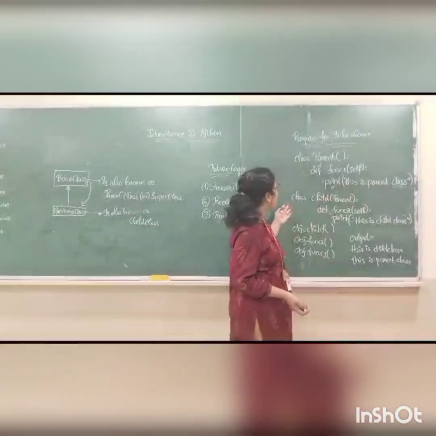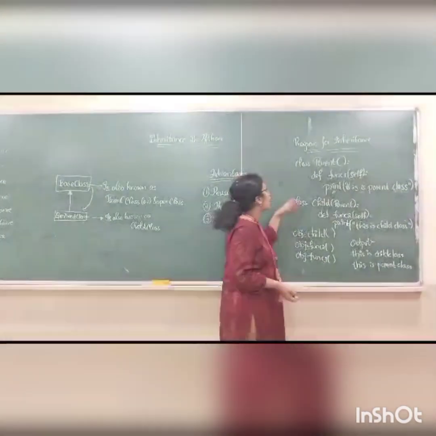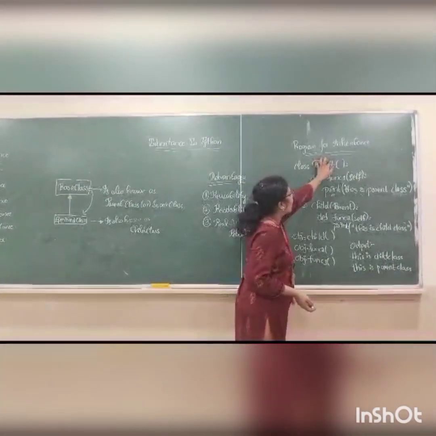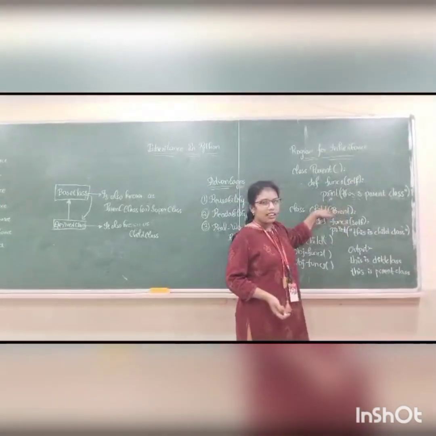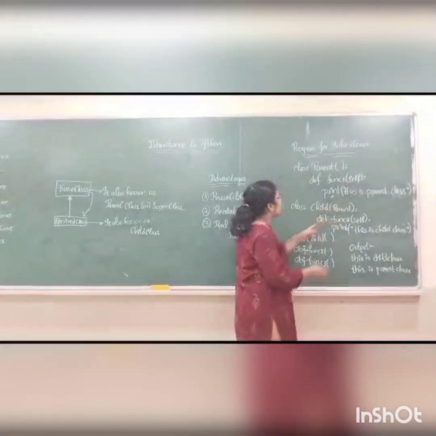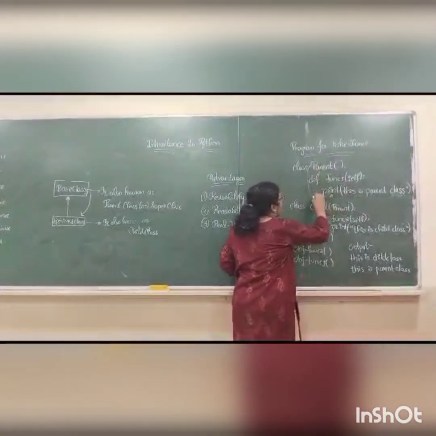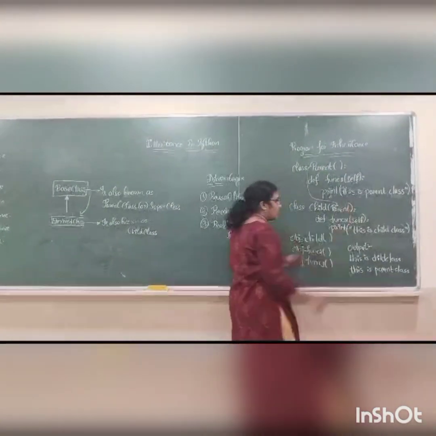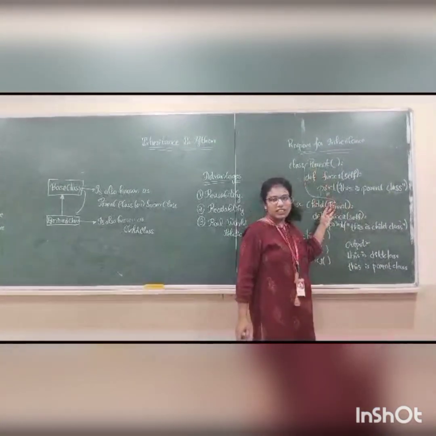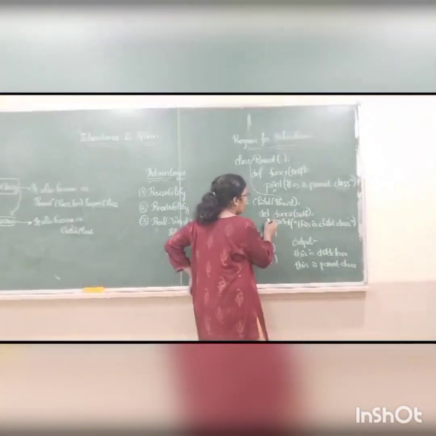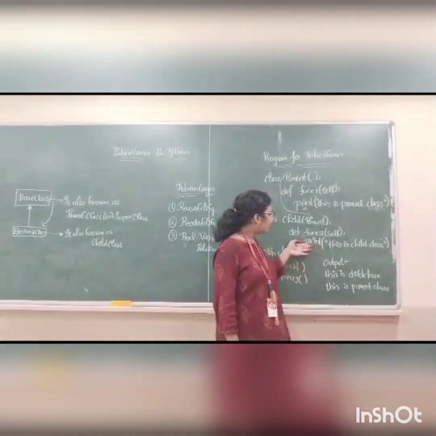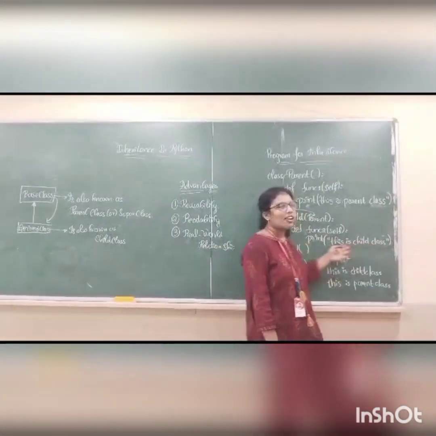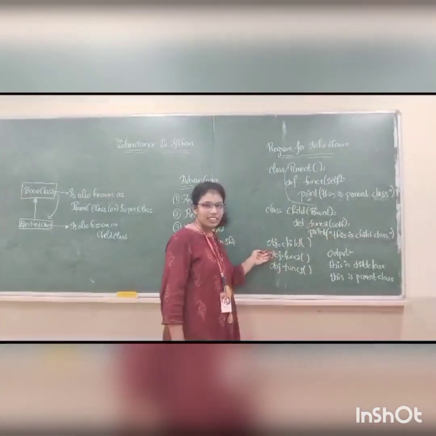Now I created a class for the child, and I inherited the methods or functions by writing the parent in the parenthesis. By writing this, we directly get all the methods and functions from the parent class to the child. Now I am creating the function for the child, that is def function of self. In this I wrote, this is child class. Now I am creating the object for the child class.